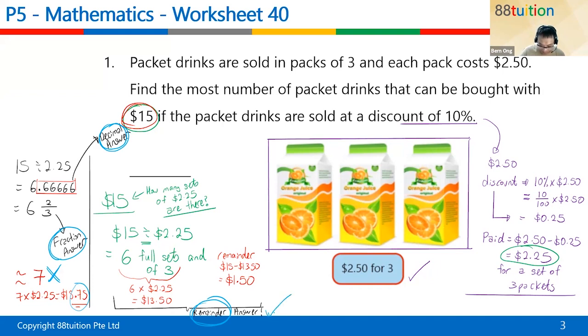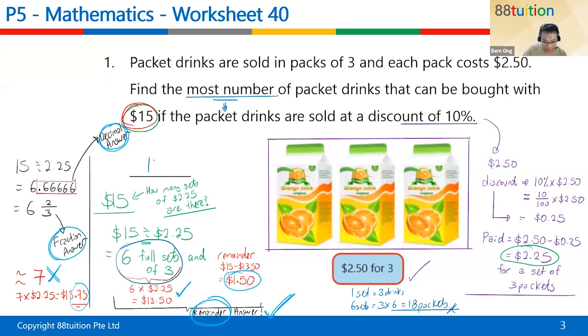The one with the remainder answer will give you how much is left over. You can only buy 6 full sets of 3 and you still got $1.50 in your pocket. That's the important thing. Okay? But the question is asking, how many packets? Find the most number of packets. You can buy 6 full sets. One set equals 3 drinks. 6 full sets, 3 times 6, which is 18 packets. Do you understand, children? Answer is 18.